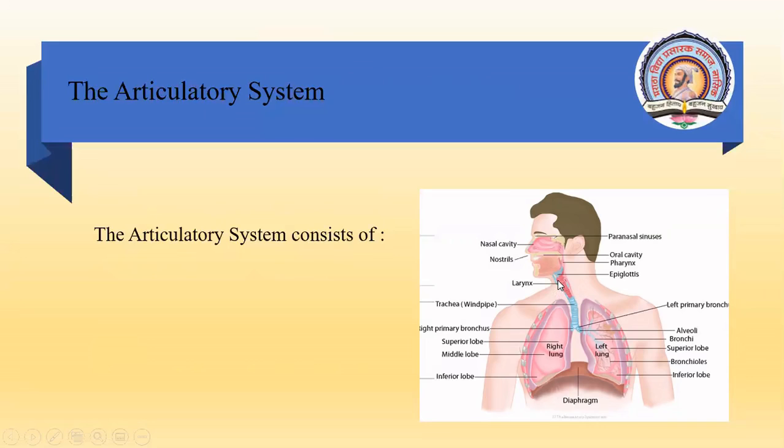And next is the articulatory system. Articulate means to speak. So the system that is more needed to speak. In order to speak, we need the system, and that is the articulatory system. Naturally, the lungs part is over, the larynx part is over. So which is the remaining part? Of course, the mouth cavity and the nose, the nasal cavity. The mouth cavity is called the oral cavity, and the nose is called the nasal cavity.